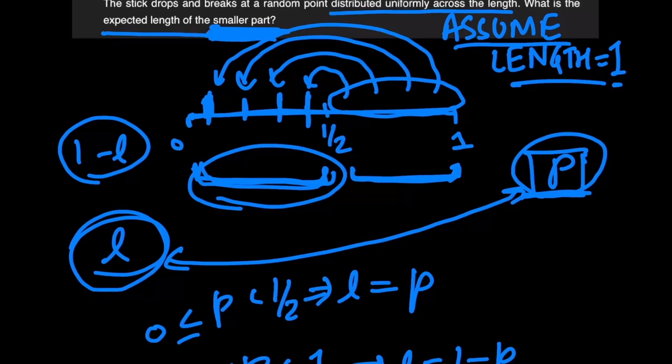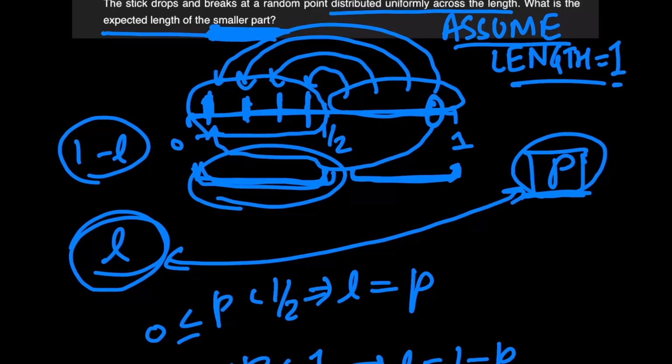But what's important to notice is that the probability of L being any one value between 0 and 1 by 2 has become doubled. And it's double for each and every value, just because a value over here corresponds to the value over here, right?